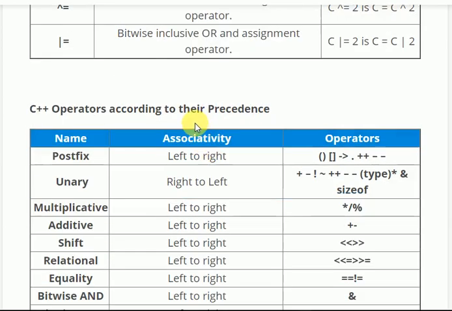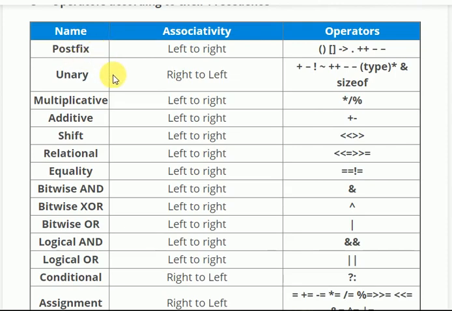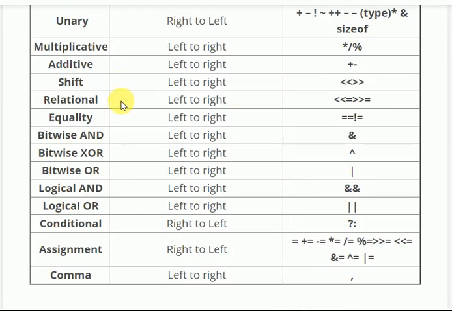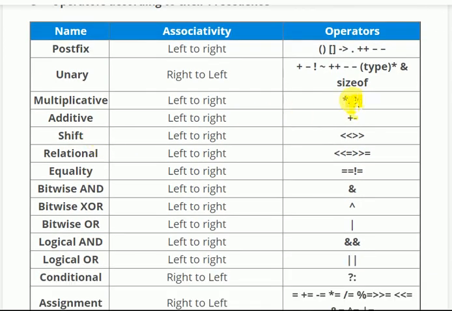C++ operators according to their precedence. Associativity left to right: postfix, first curly bracket and square bracket, plus plus then minus minus. Unary, right to left. So here in the case of unary, we have minus minus with higher precedence, and then we have plus plus. So first we are going to use minus minus, then we are going to use plus plus.